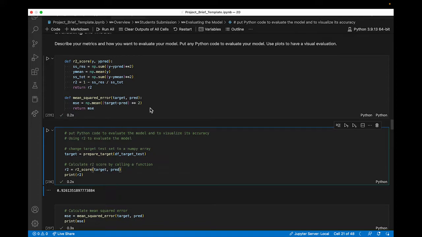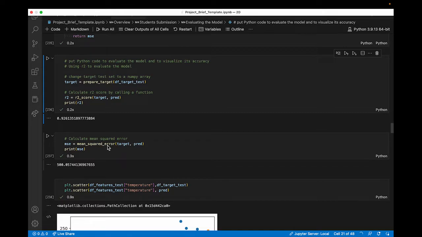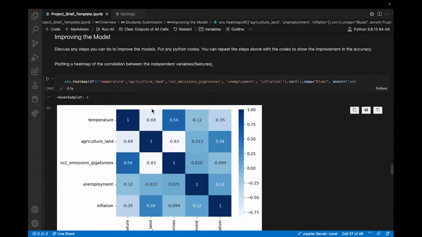For evaluation of the model, we will be using R-squared and mean squared error. For R-squared, we want it to be close to 1, showing that the model is quite accurate in predicting the values. For mean squared error, the closer the value is to 0, the better. And we will use this to gauge if the improved model is a better fit. By scatter plotting the test target values and predicted values, we can see that the data points for the target values and predicted values are close to each other. Now, we'll move on to improving the model.